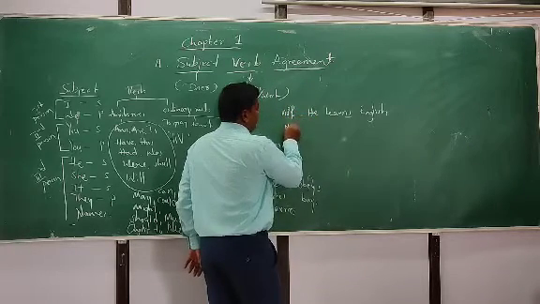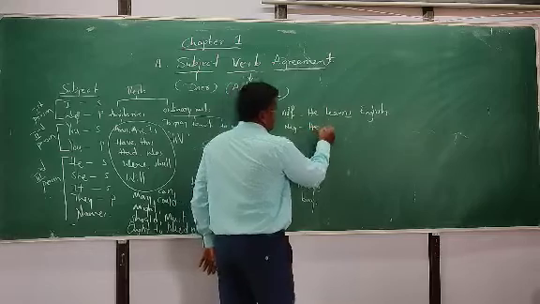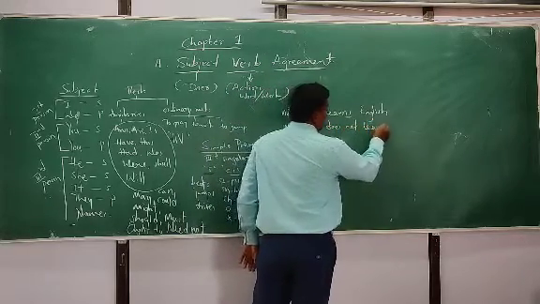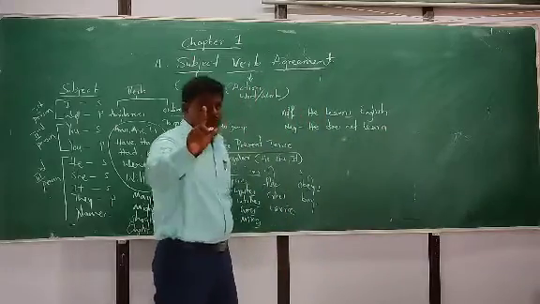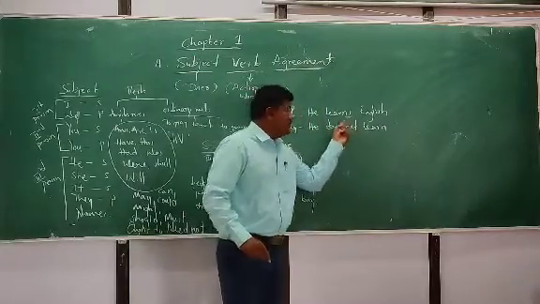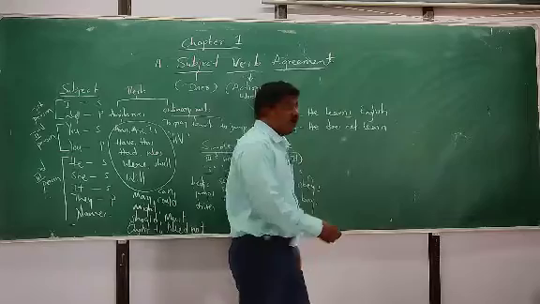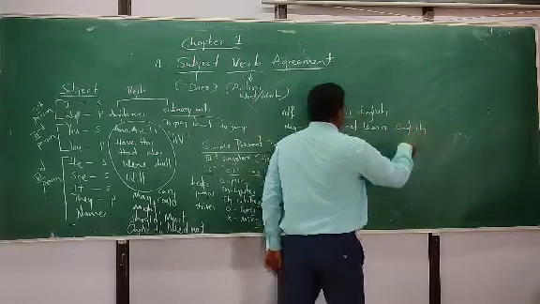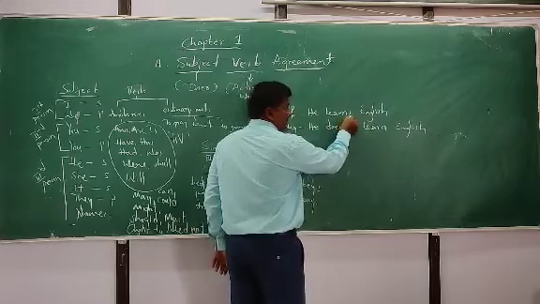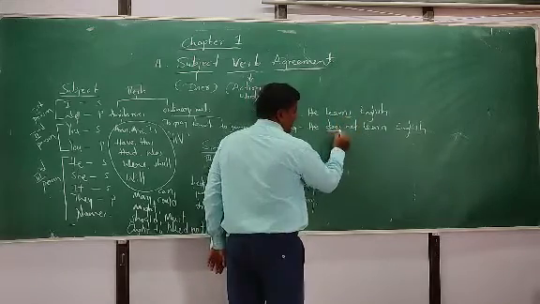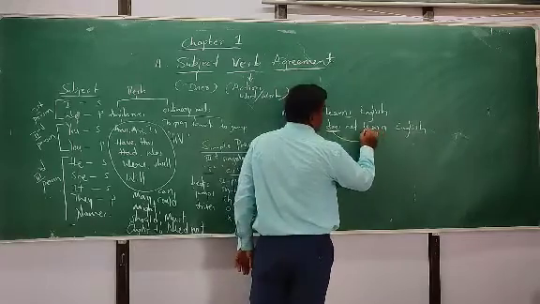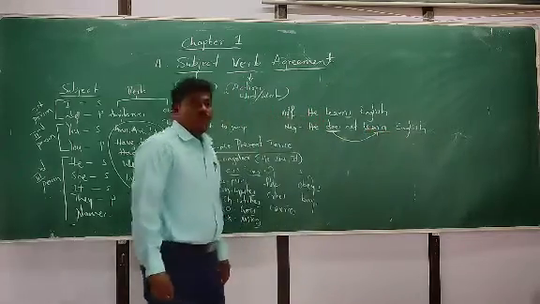This is the affirmative sentence. In negative, he does not learn. Here you should observe, students: he does not learn, not learns. Why? We should put s, but here we have taken the helping word does, so we should not add s again to the verb.